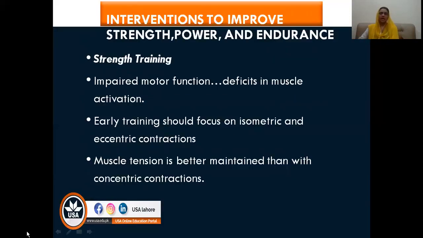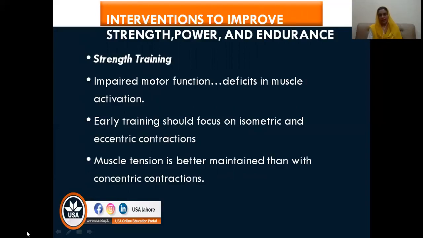So coming towards and starting the discussion of the intervention, first of all, we are going to discuss the interventions that are required to improve strength, power, and endurance. You are very well aware of these interventions. You have studied these interventions in your therapeutic exercises in much greater detail.